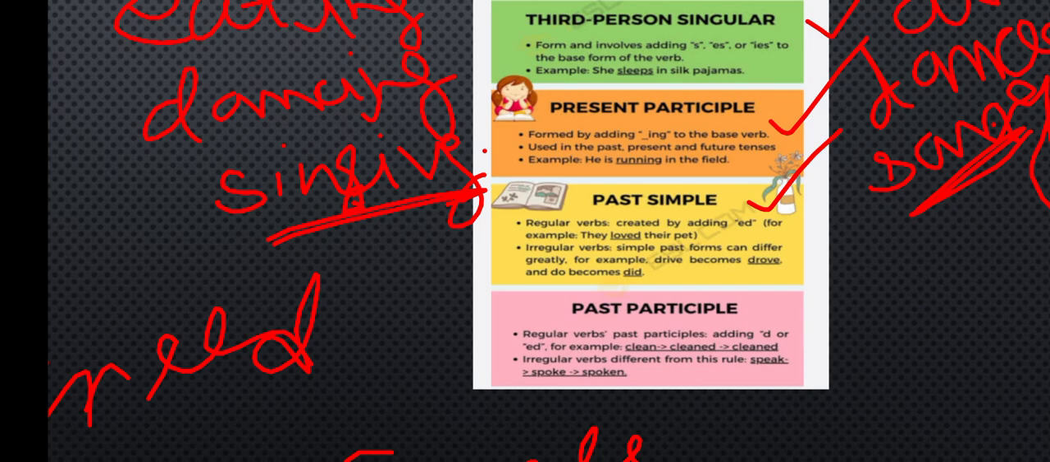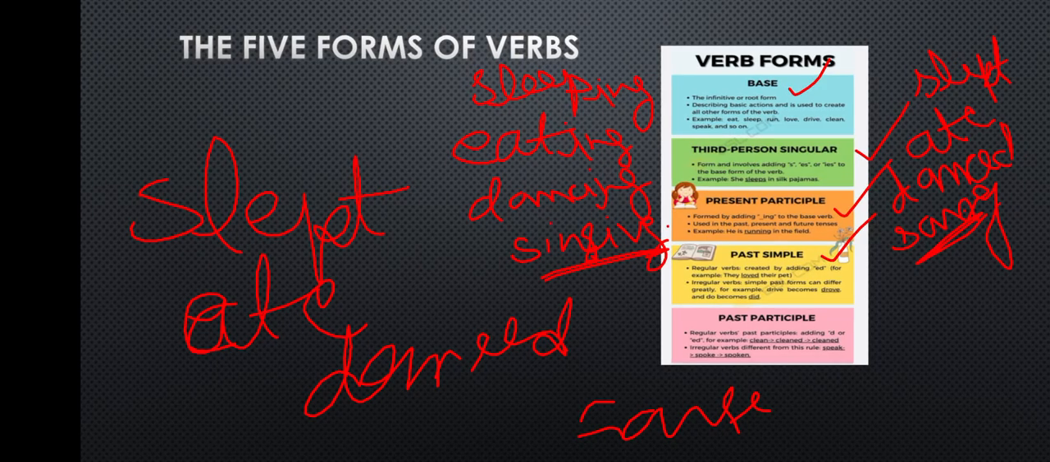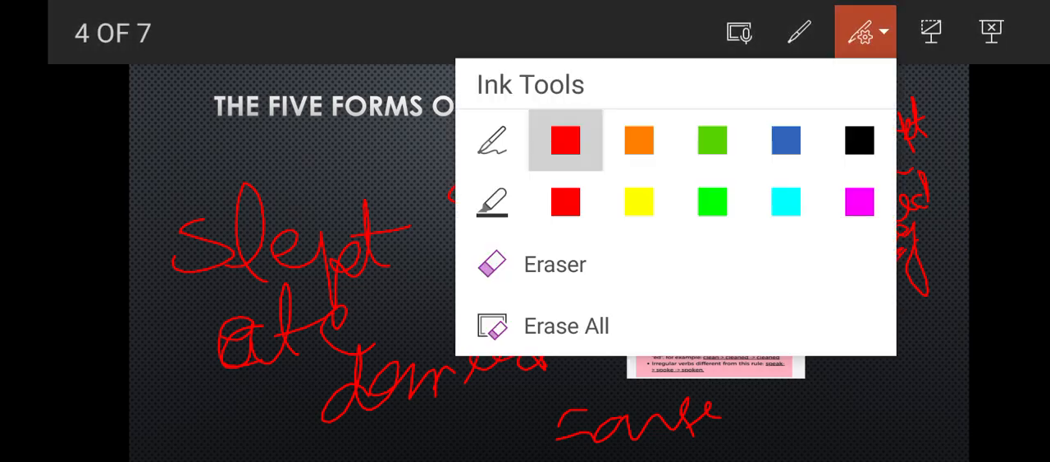Okay, so we will add ed at the single form. That is, for clean we'll get cleaned. For speak we'll add spoke, that's spoken. Like this we have the past participle form. I hope this is clear to you.